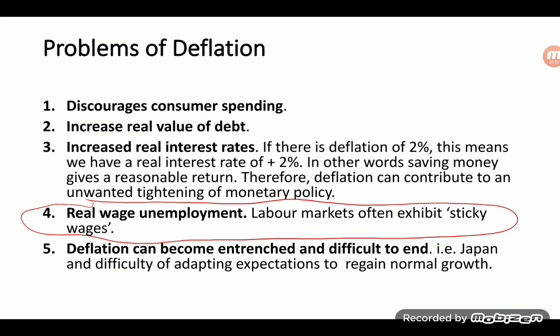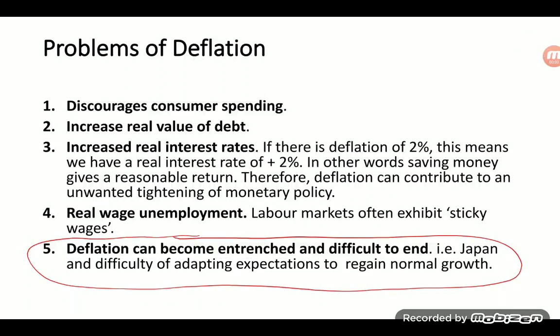The real problem of deflation is that deflation can become entrenched and difficult to end. For example, Japan and its difficulty of adapting expectations to regain normal growth. That is, consumers and firms' expectations were built around the idea that prices were going to fall and therefore deferring investment and consumption, consequently leading to recession.